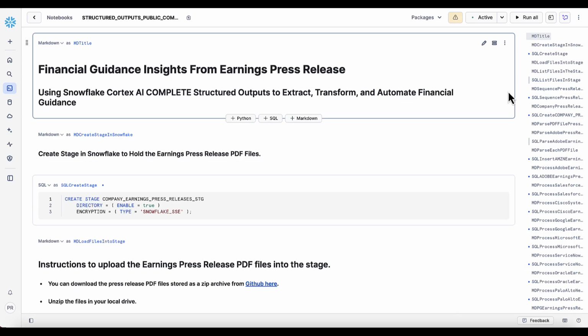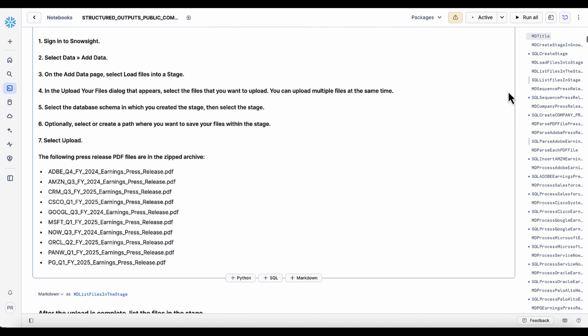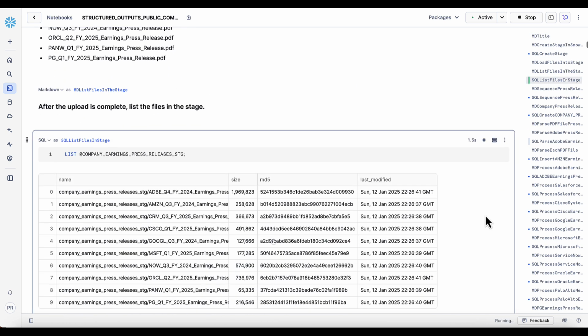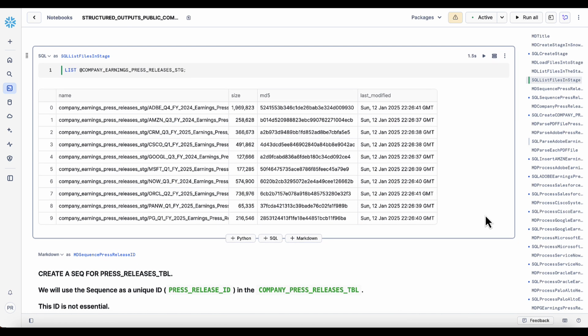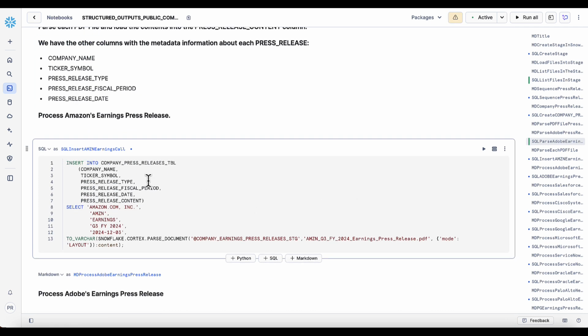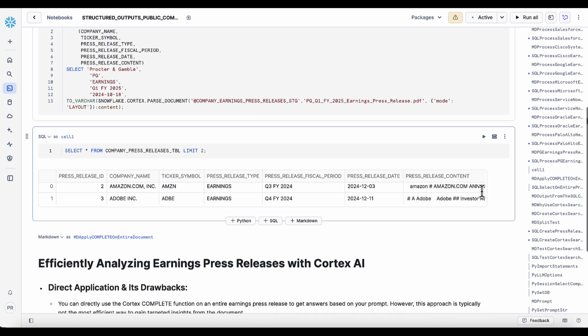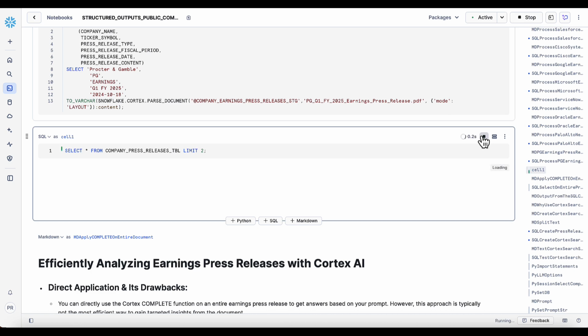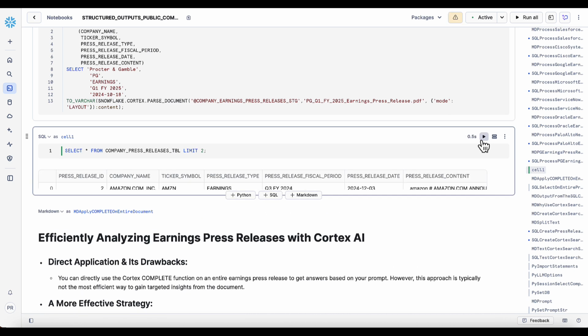Now, let's look at a quick demo. You are looking at a Snowflake notebook. I have loaded the following earnings press releases into a storage area in Snowflake. I can list the files, as you can see, from the storage area. You can easily parse each press release document using SQL commands using the parse document function. I am using the parse document function, parsing each press release document, storing that in a table in Snowflake. You can run a select query to look at the table and also the press release content in that table.